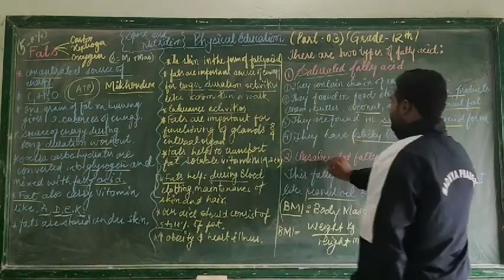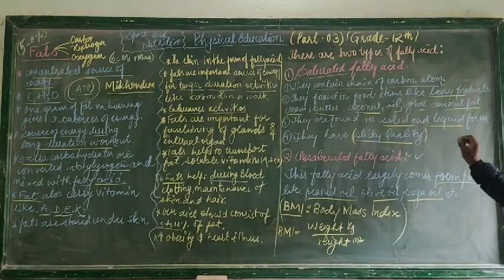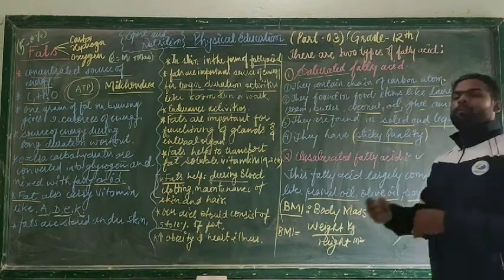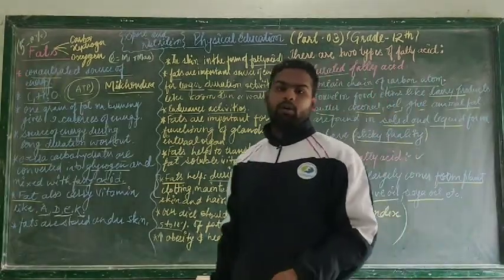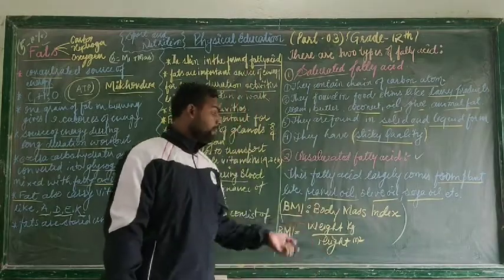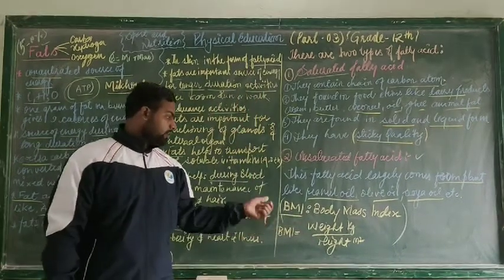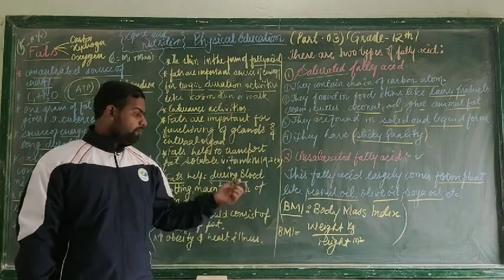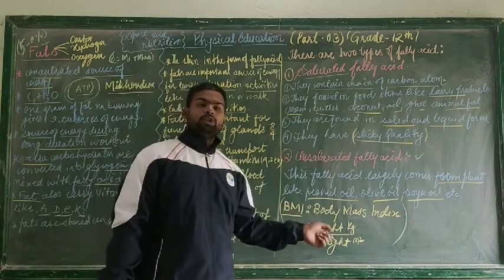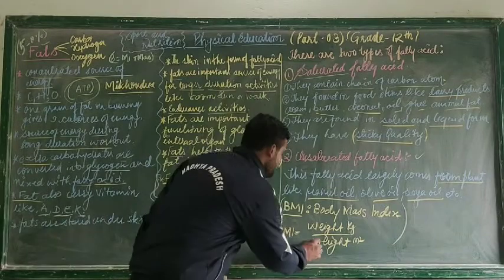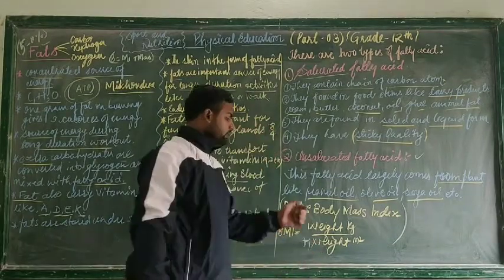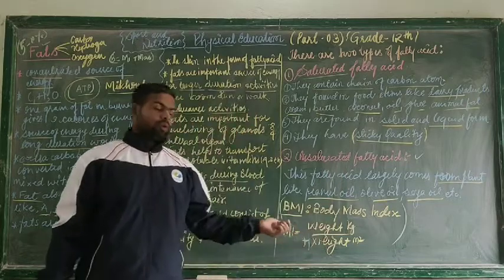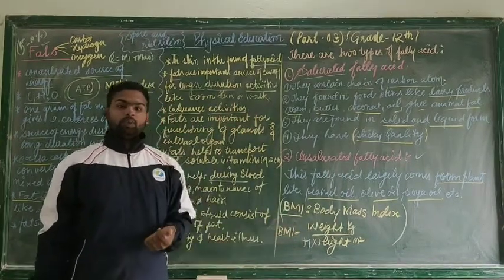And when I am talking about unsaturated fatty acid, these largely come from plant-based products like peanut oil, olive oil, etc. Last point that I am going to tell you is BMI, that is body mass index. The formula of body mass index is weight upon height into height. The weight should always be in kgs and the height should always be in meter square.